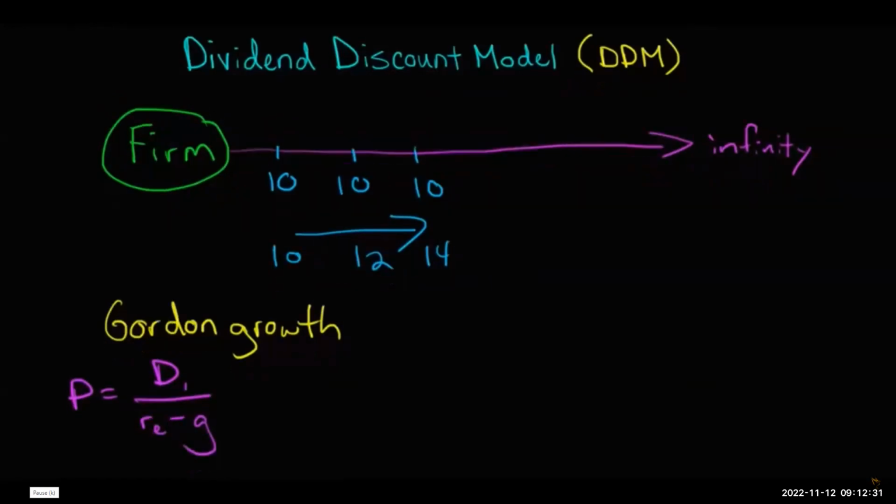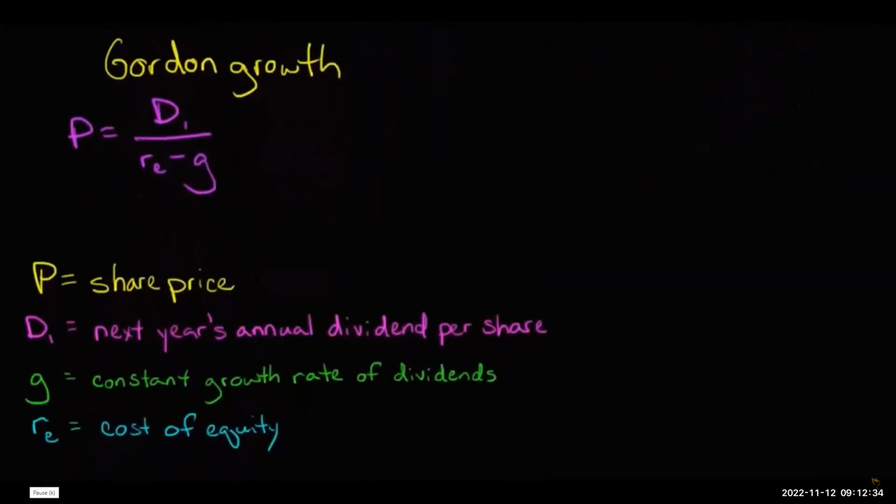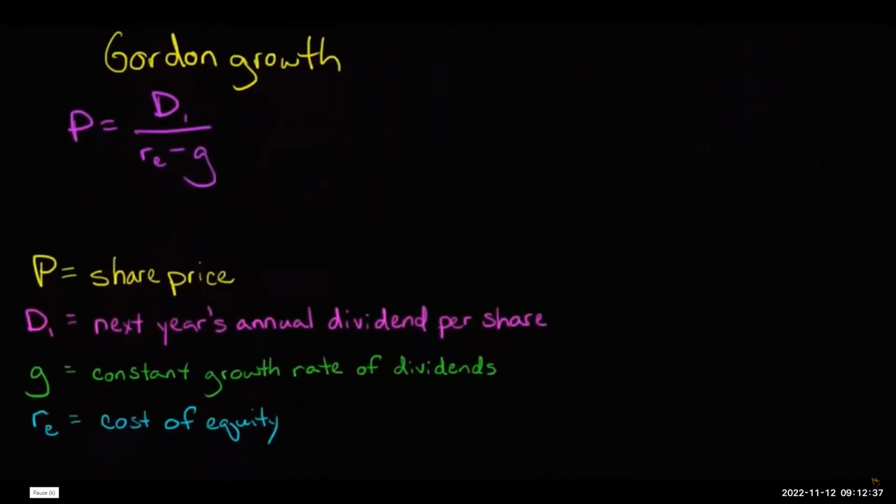Let me talk about these in a little more detail. P is the share price. Ultimately, that's what we're trying to solve for: how much is this firm worth on a per share basis? D1 is the dividends per share next year. And g is the growth rate. Do we think these dividends are going to grow at a rate of 3%, 5%, 4%? What do we expect to happen as those dividends go off into the future? How are they going to grow?